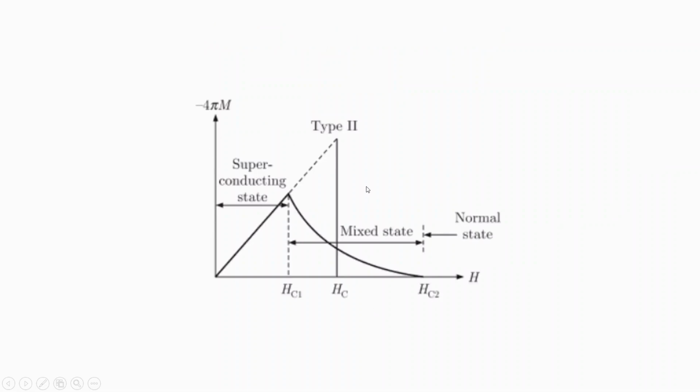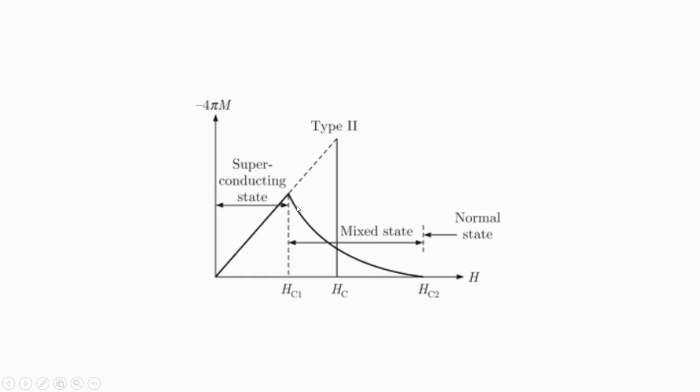So this is the magnetization curve, magnetic field along the x-axis, magnetization along the y-axis. Up to Hc1 the magnetization increases, then above Hc1 the magnetization begins to drop up to Hc2, and above Hc2 the magnetization completely vanishes.